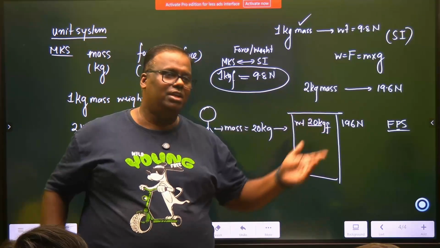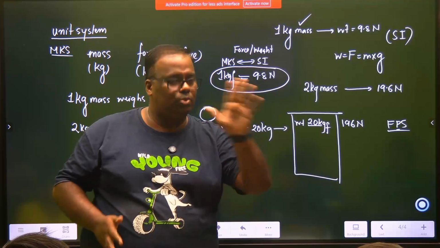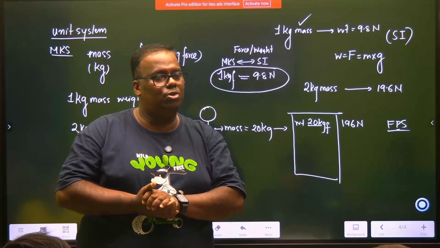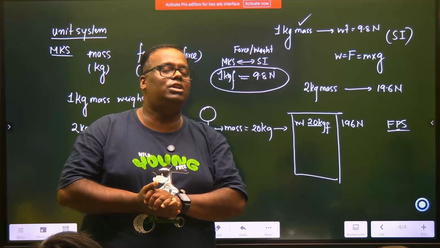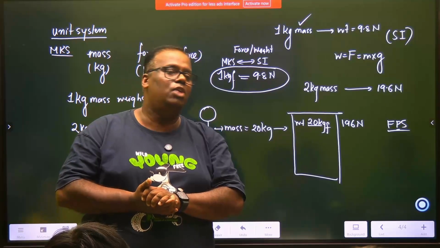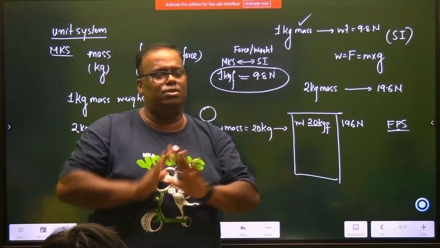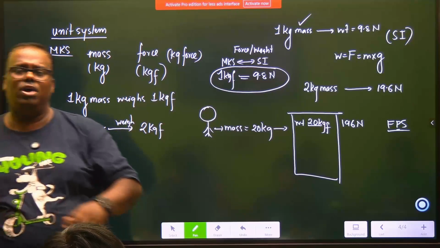So when you are buying 2 kg at Ratnadeep, how much mass did you buy? 2 kg. How much was the weight of it? Then you ask, sir, in what unit do you want? I want in SI unit. Then, sir, it is 19.6 Newton. I want it in MKS. Then it is 2 kg force.